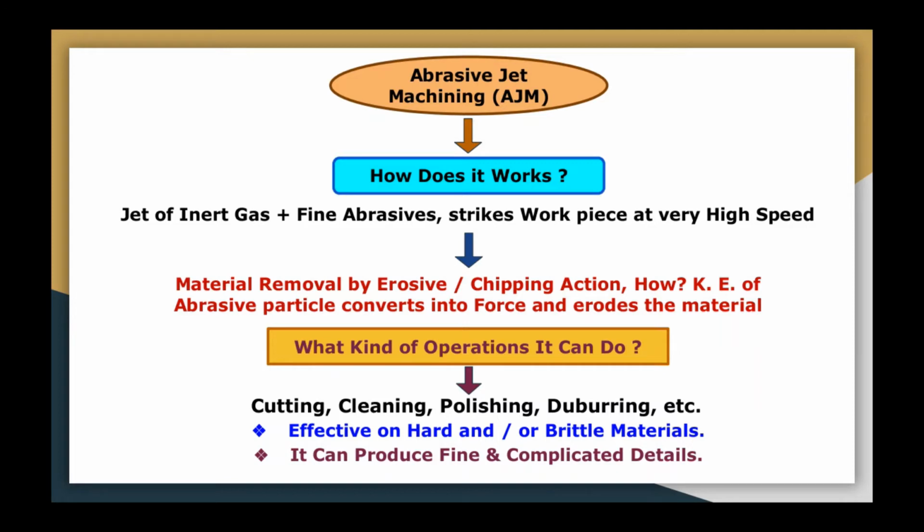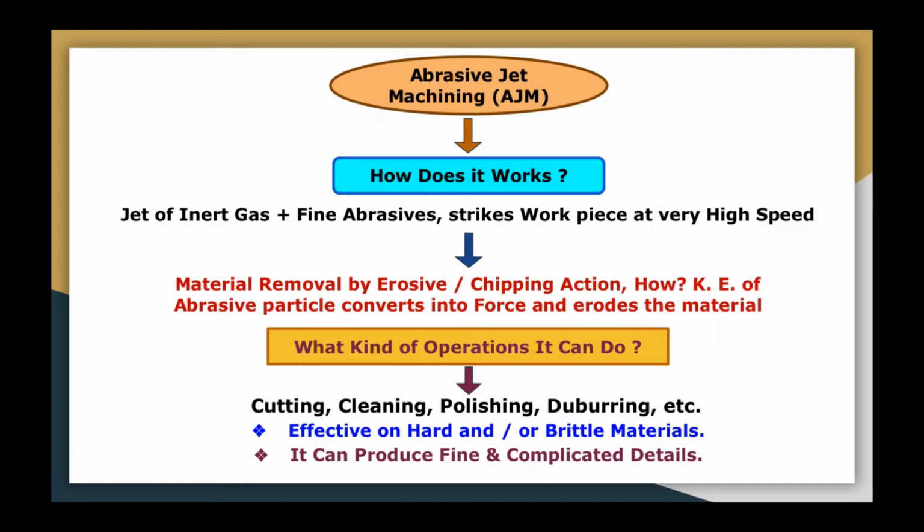So that is the velocity at which the abrasive particles, along with the carrier gas, strike the workpiece. So it has a huge amount of kinetic energy. Material removal by erosion or chipping action takes place.